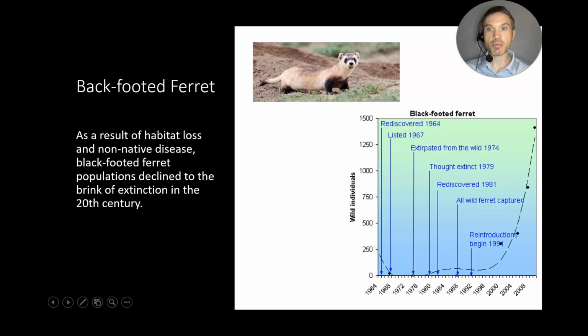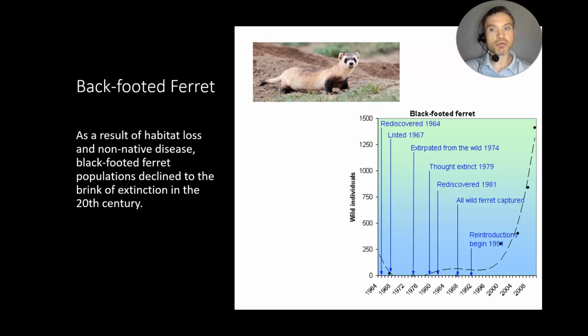In a similar example, we have the black-footed ferret. These ferrets once populated the prairies of Central America, and it is predicted that during the 18th century there were millions of these ferrets. However, due to habitat loss as well as a non-native disease, there was a drastic decline in the population.